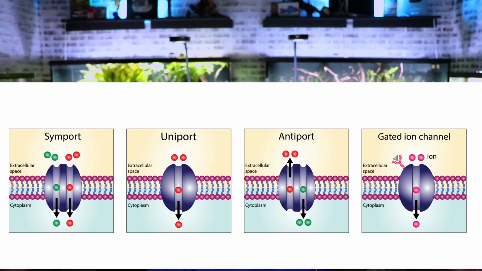Now, there are other types of membrane receptors. The one I'm really going to focus on here is the gated ion channel on the far right-hand side. I'm not so concerned about these other three, but that gated ion channel is, as the name implies, using ions, and those ions enter the cell, and that is going to start a signal transduction and a cascade. But you're going to notice here that these ions are brought in by the binding of a ligand on a cell surface receptor that opens up this channel that allows the ions in.